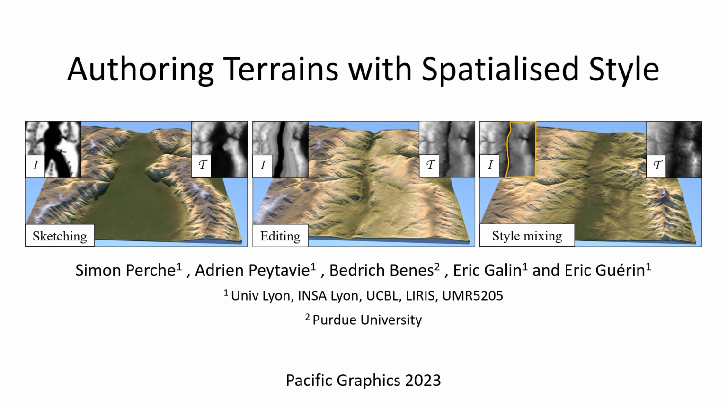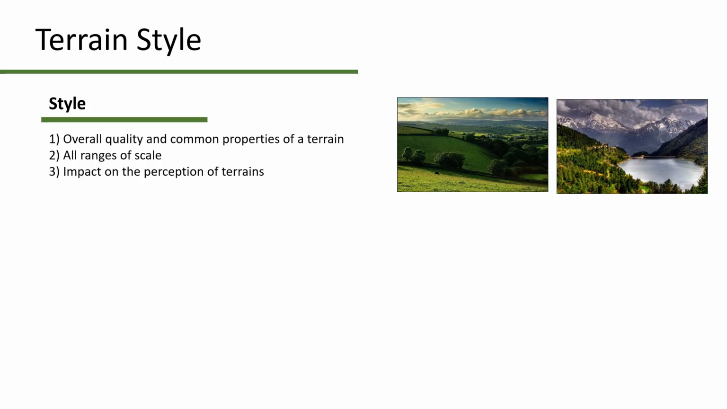We present a new generative adversarial network method applied to terrain authoring with spatialized style. We intuitively define style as a user's perception of the overall quality and common characteristics of terrain, or a particular category of terrain with similar elevation and landmark characteristics.